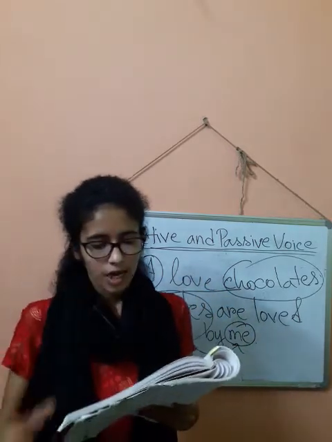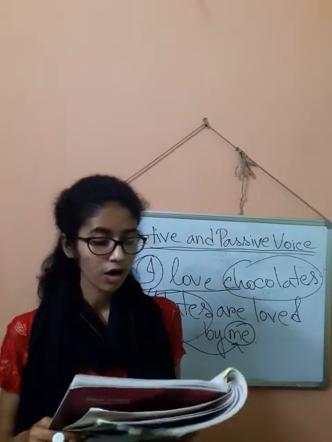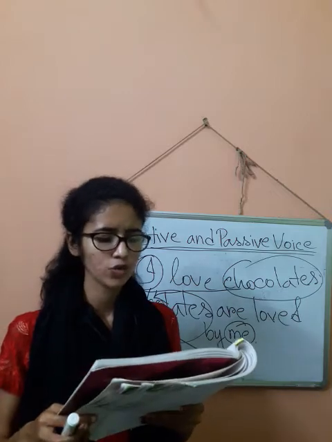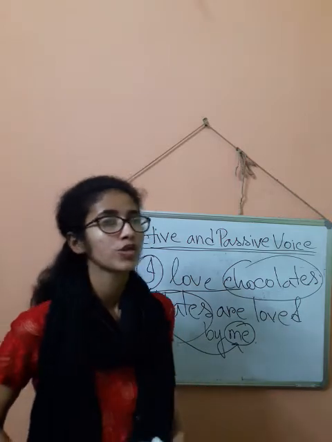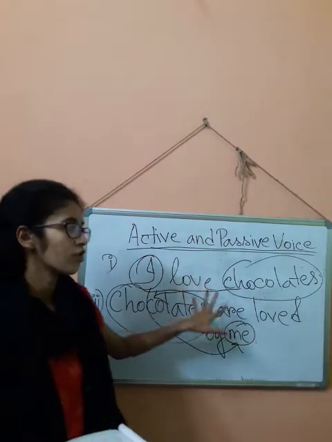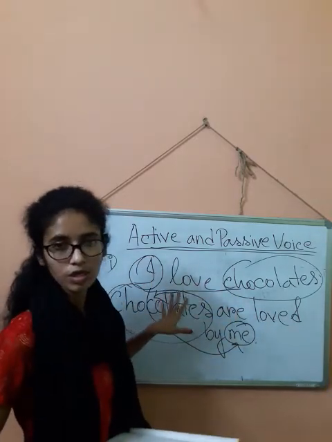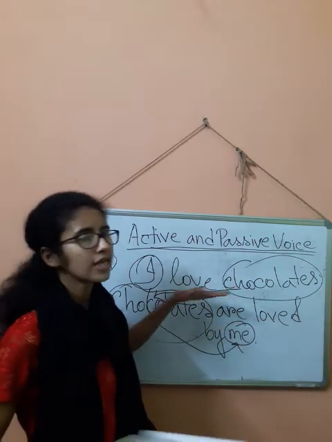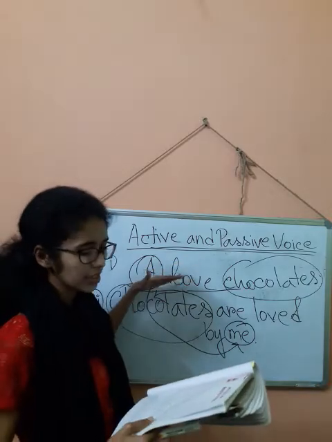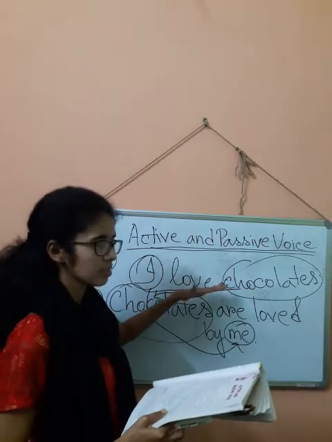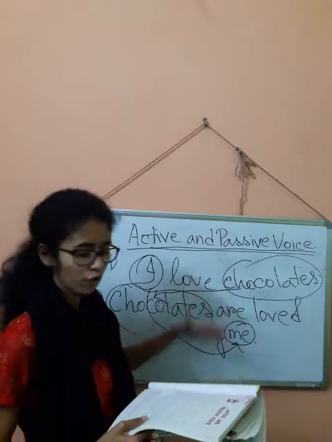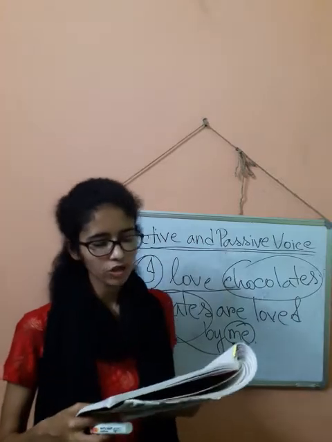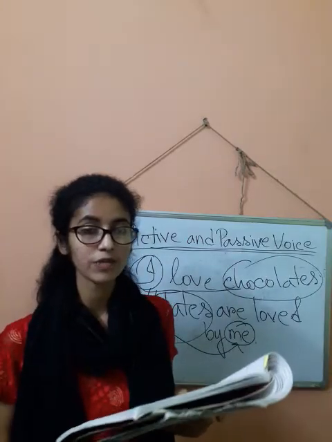When the subject of a verb also performs the action named in the verb, the verb is said to be in active voice. The subject is the doer, who does the action. But in the second sentence, the subject of the verb receives the action named in the verb.